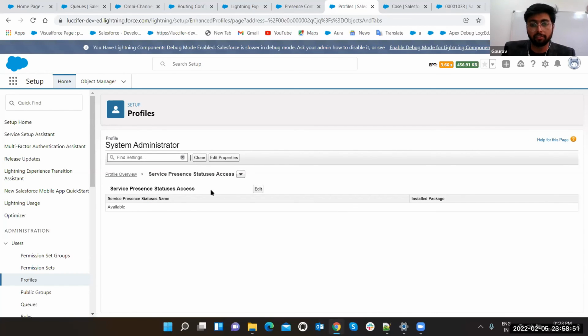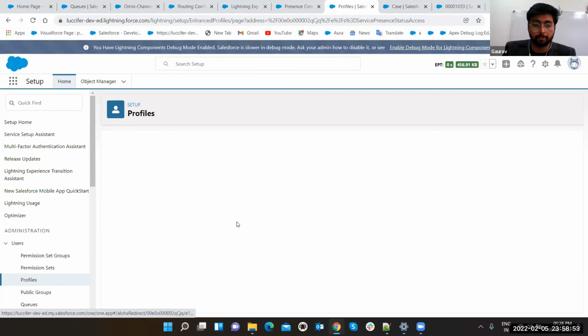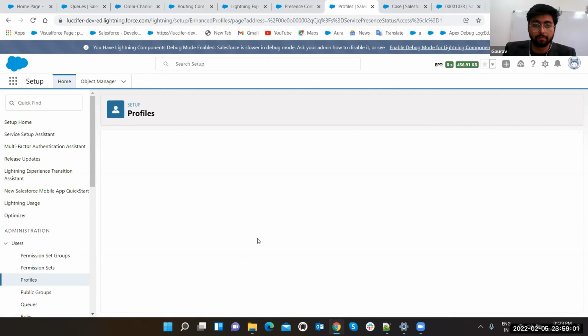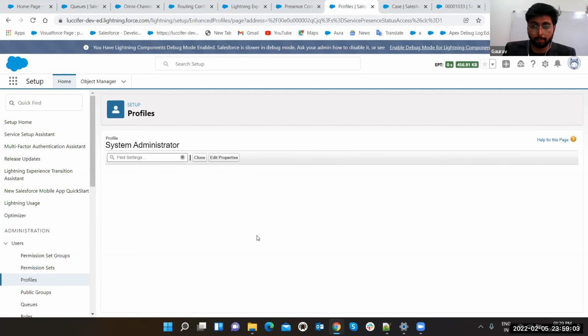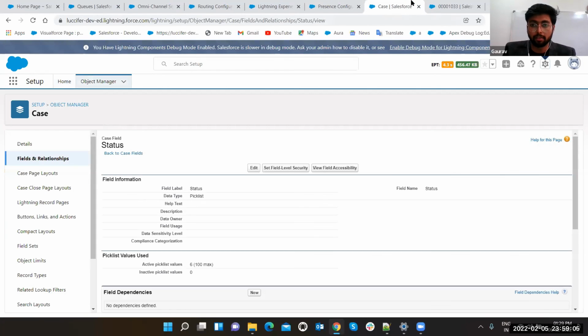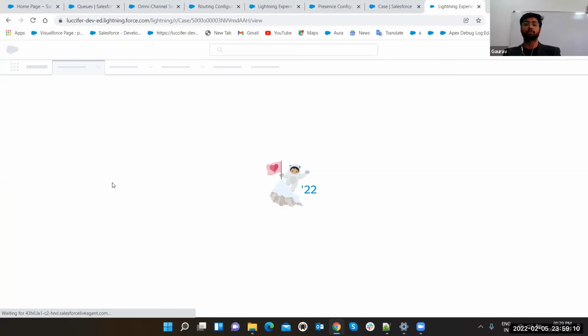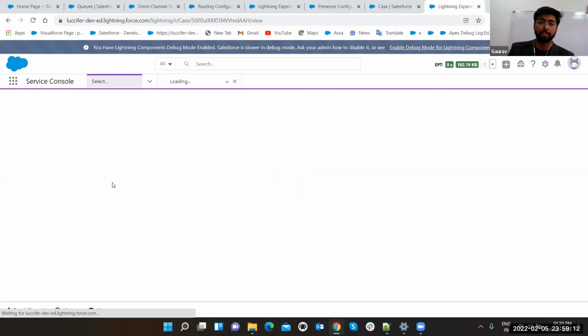Okay, see, available is now available. We have assigned only available. Click on edit button. See, we are having this option, but it is not enabled. So just add it and click on save button. Now it is enabled for your profile. Let's refresh your service console one more time after providing the permission.